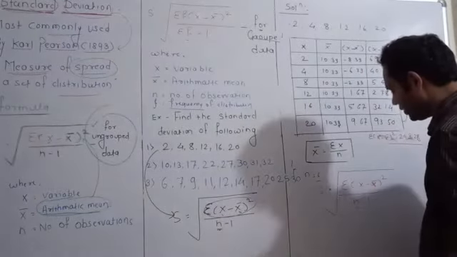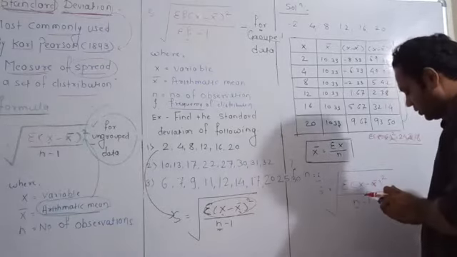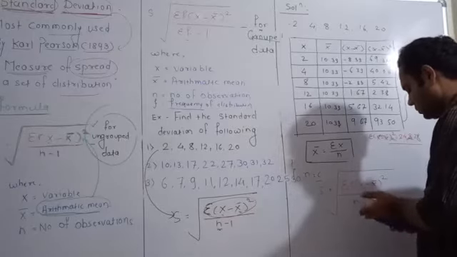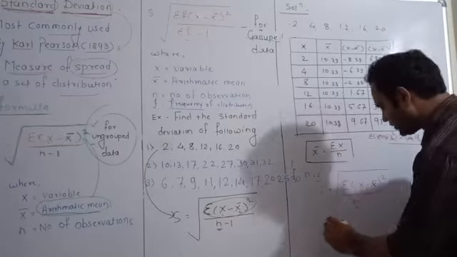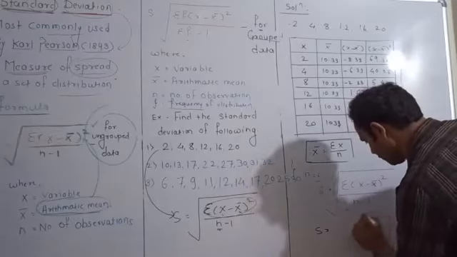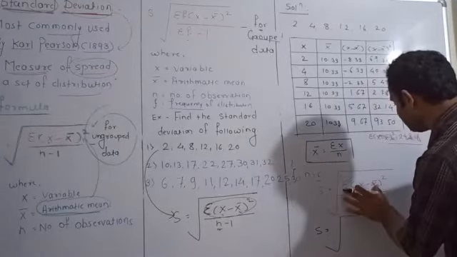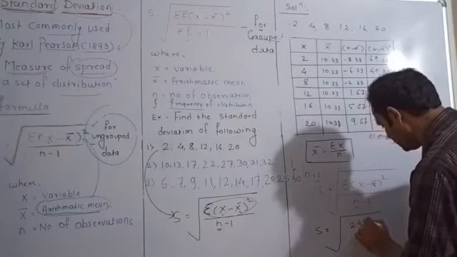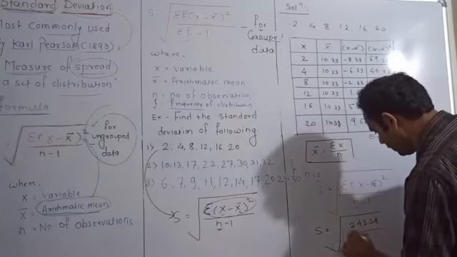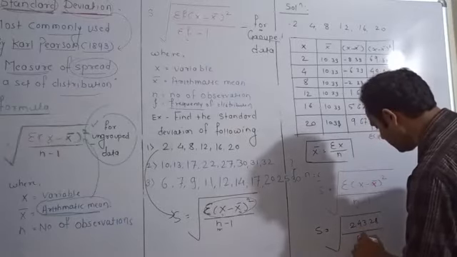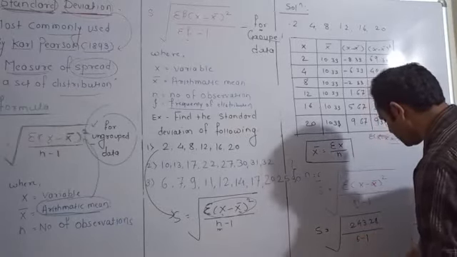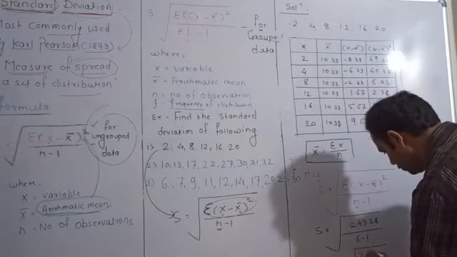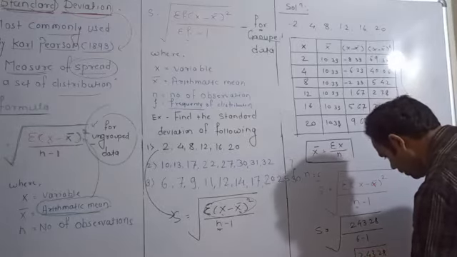So by putting the values in this, S is equal to square root of this numerator value, which is 243.28, n is 6 minus 1, so it becomes square root of 243.28 upon 5.